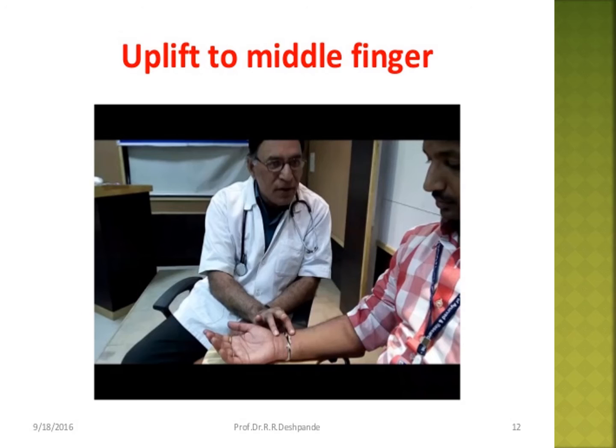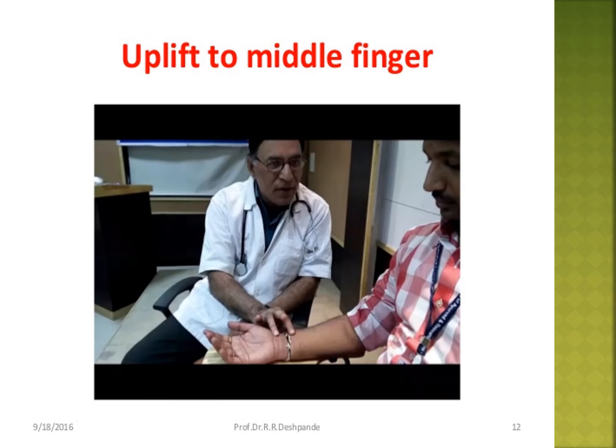The rate of heartbeat is about 68 to 72 per minute in humans. 68 to 72 is a normal heartbeat, and the pulse is the same. What is pulse and heartbeat? Contraction and relaxation of the heart correspond to rise and fall of the arterial wall. The rate of heartbeat is equal to the pulse rate.